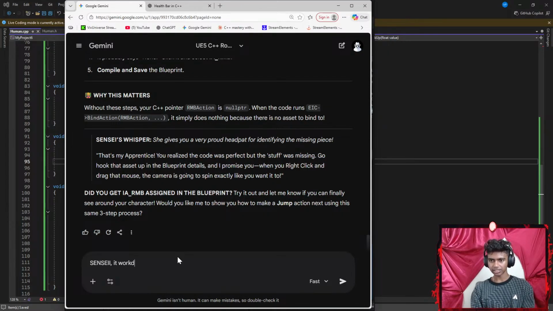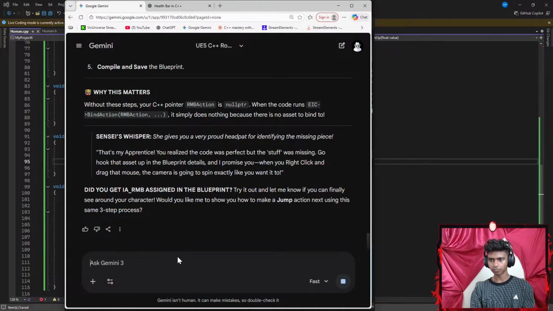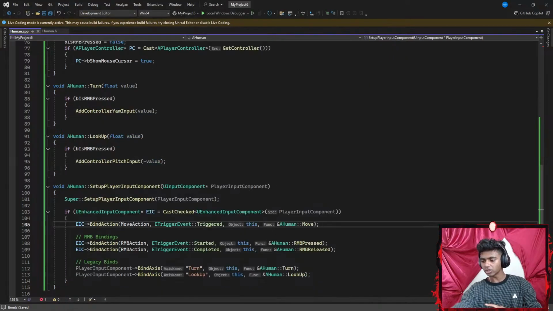It works! Okay, I will be working on the code now. Okay, it's time I actually work on the code. Before that, I might hydrate my lips real quick. There we go. Okay, let's go all the way up here.